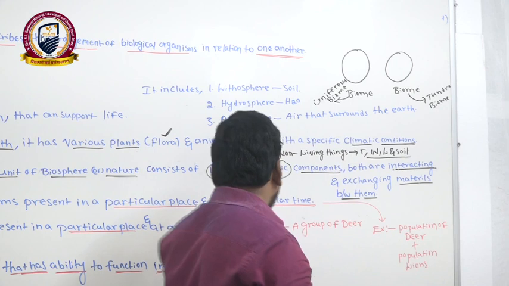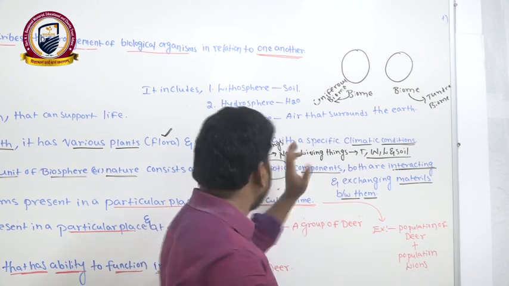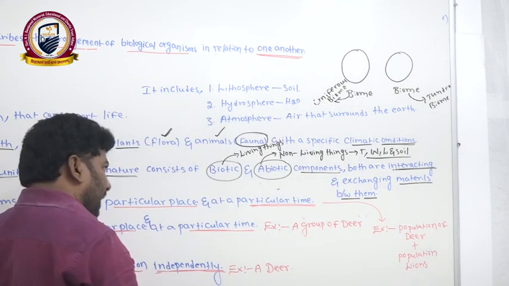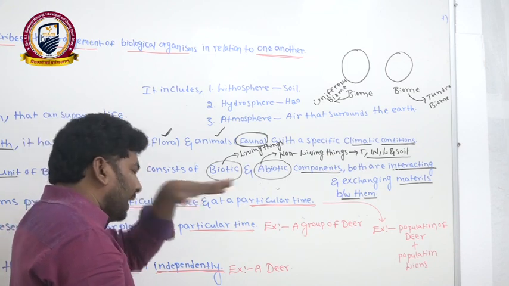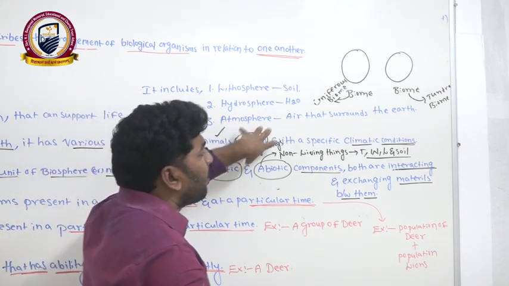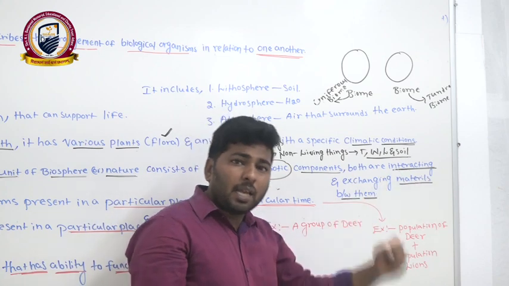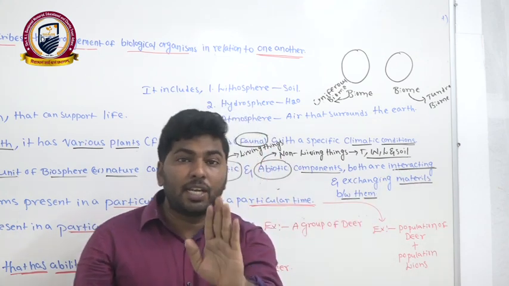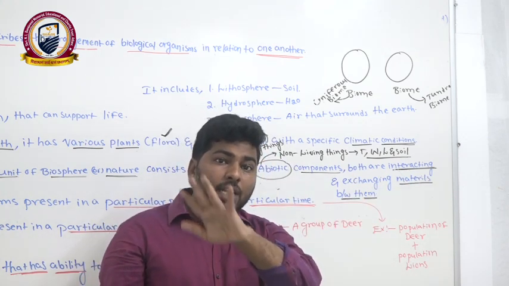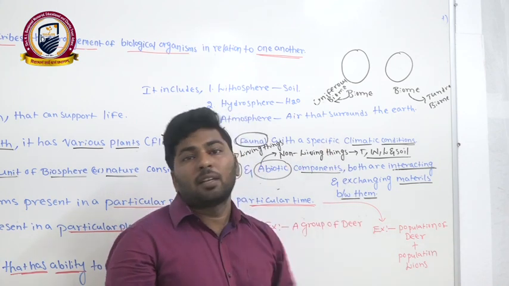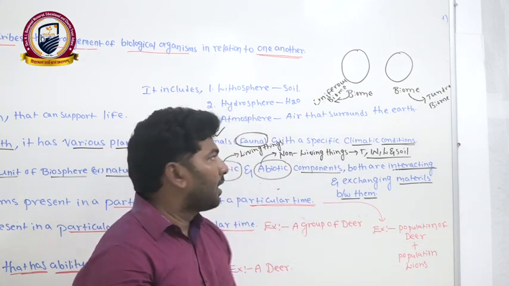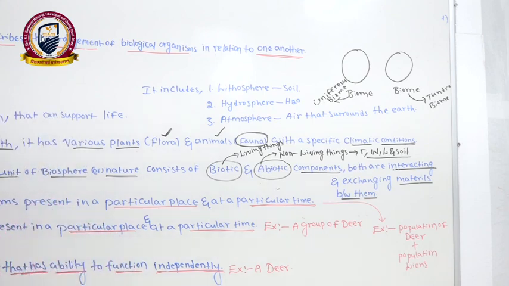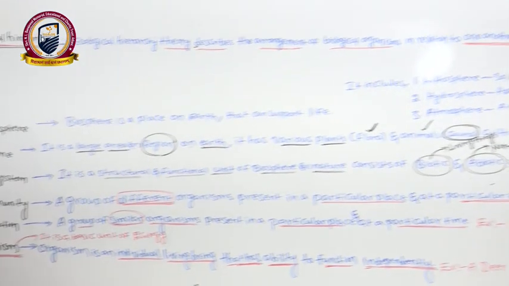That's what I told you, that a specific climate is compulsory. A biome is a large area on the earth which contains a different variety of plants and animals, as well as specific climatic conditions. One biome's conditions are not matching with another biome's conditions. Clear? Right. Now we can see the last level, that is the biosphere.